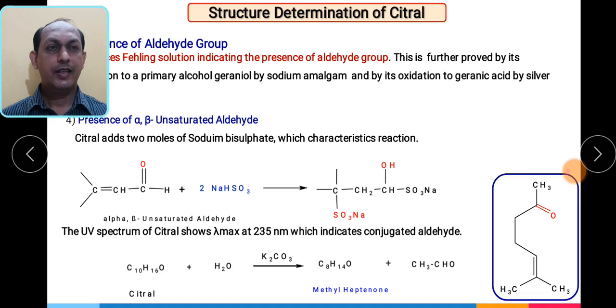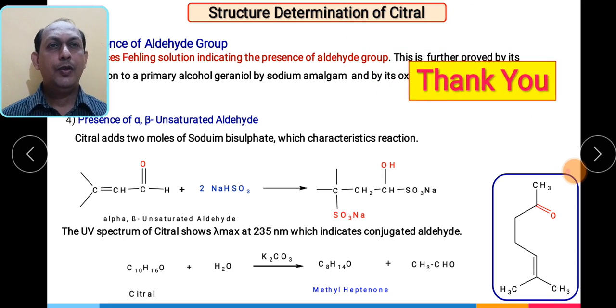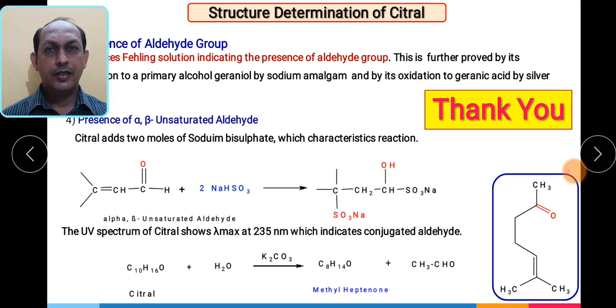So these are the tests which determine that citral has a structure with aldehyde as a functionality. This is the part we can see in the case of terpenoids and citral. So go through this particular part. It will help you understand the basic structures related to terpenoids and citral.